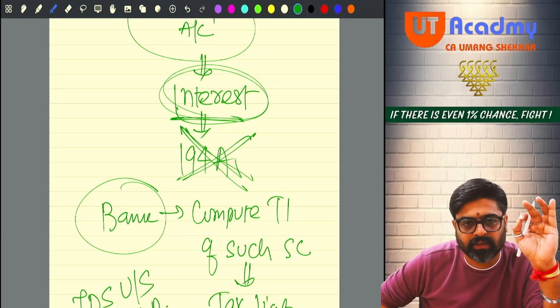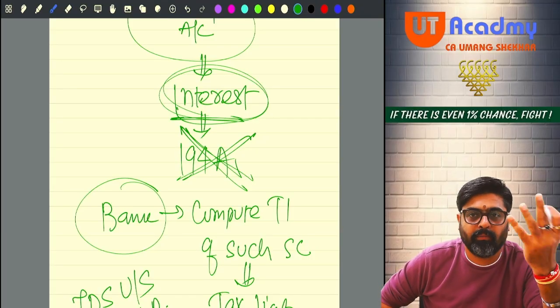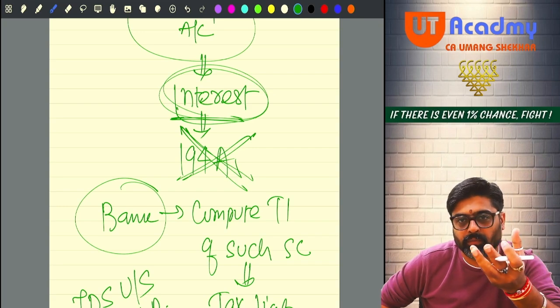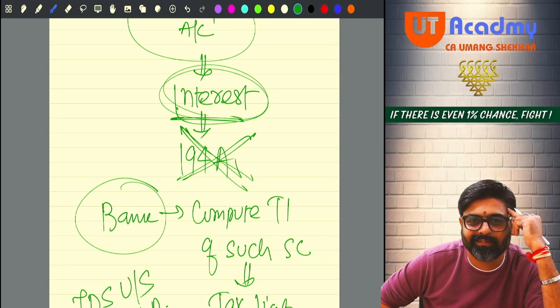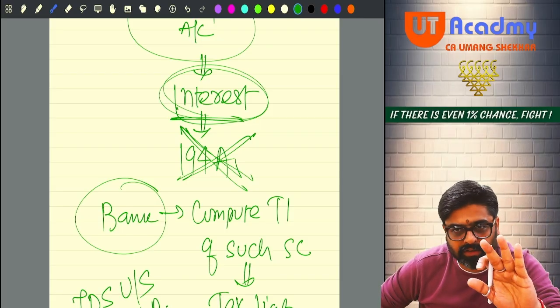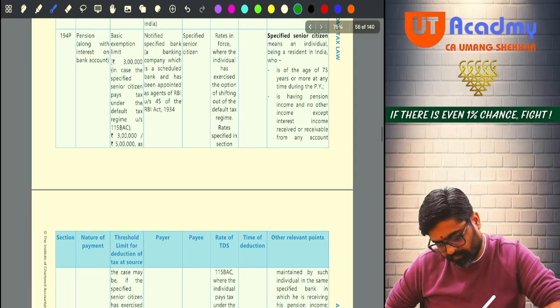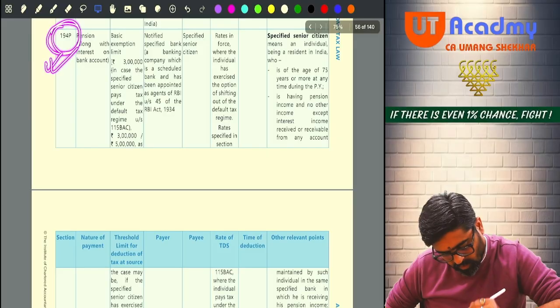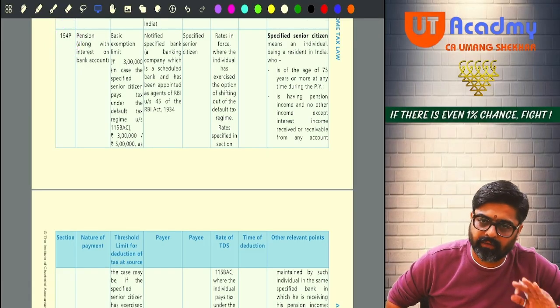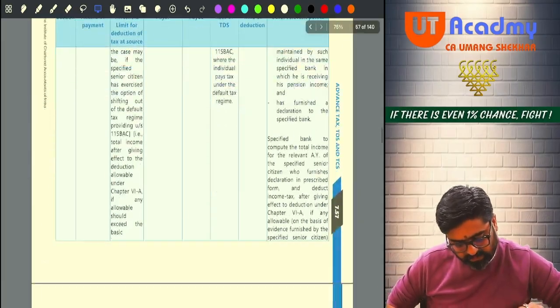Since the time this section has come, this has not been asked for a single time. Might be you are the lucky person to whom this can be asked. Okay. Will you be able to write down? Did you understand this entire section? Okay. Now 194P is done. Read this at home. Okay. Now you will get the same things which I have explained. Not a single thing will be different. Don't worry. Okay. Next one.